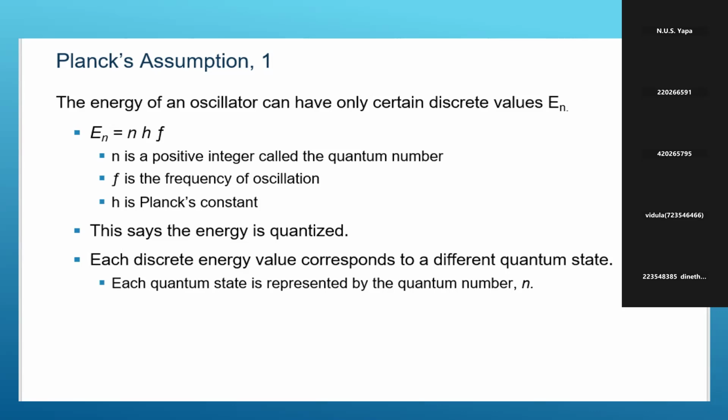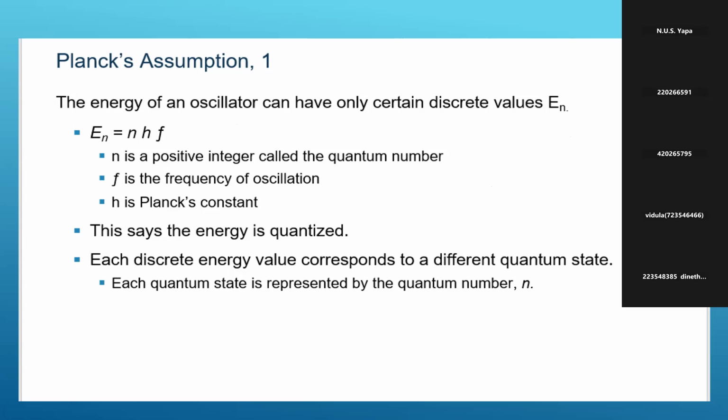For each state, there is one energy value, En. So Planck says the energy of an oscillator can have only certain discrete values En. Here the oscillator means the cavity, or for a solid, we can take the solid particles as oscillators because they move against each other, showing simple harmonic oscillation.